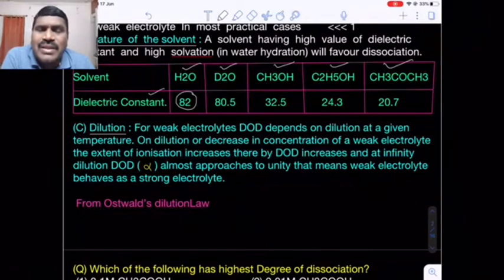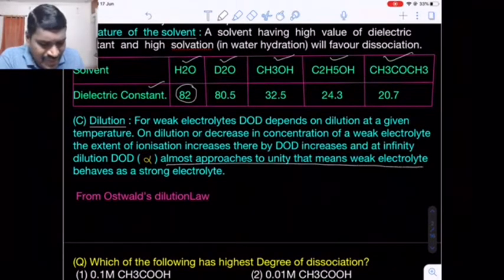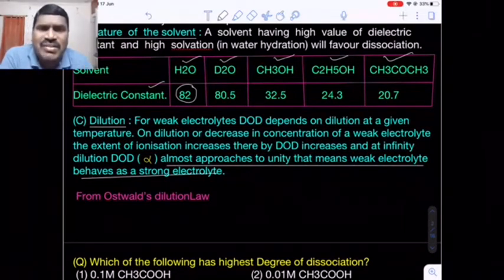Even at infinite dilution, a weak electrolyte can behave as a strong electrolyte because the alpha value approaches unity. Even for weak electrolytes the alpha value tends to unity. That's why they are treated as strong electrolytes.